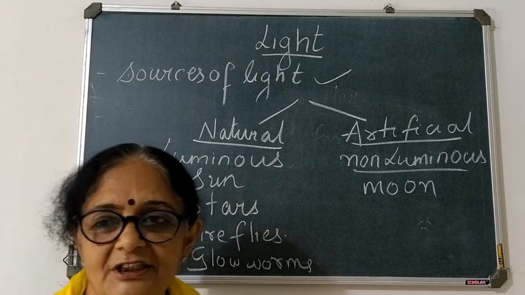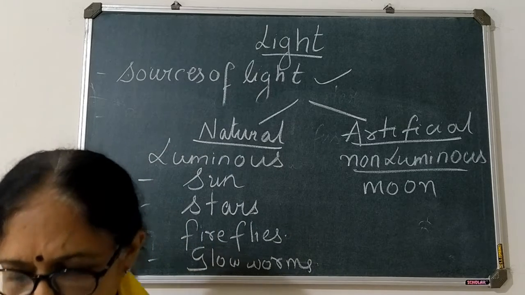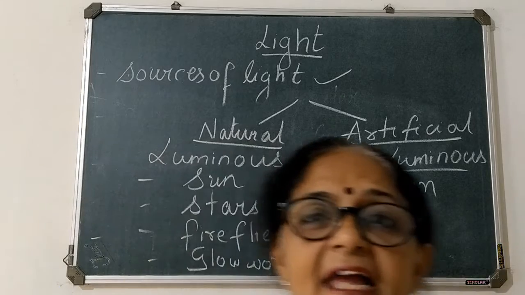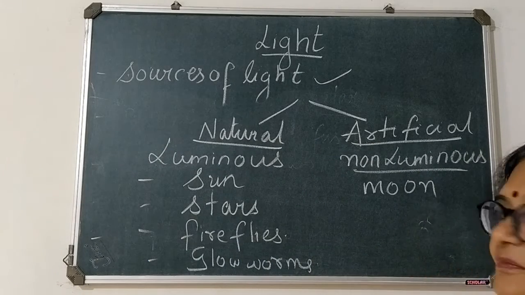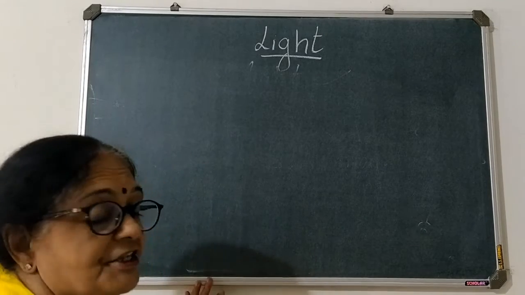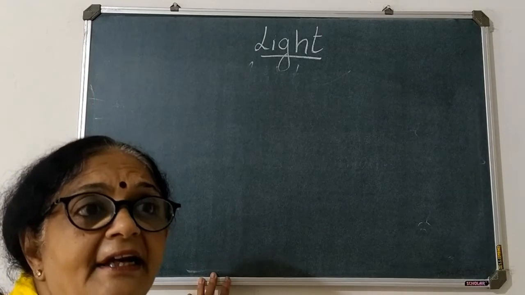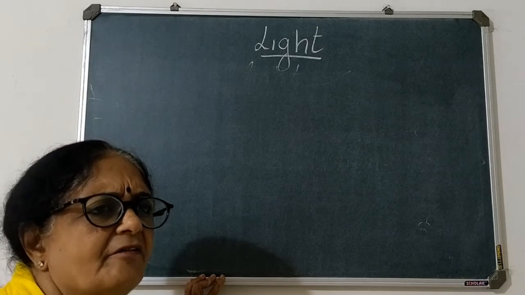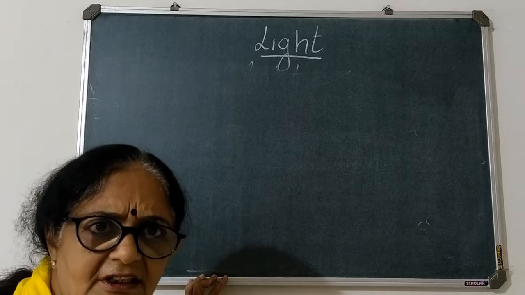Okay. Now let us take up the next topic, and that is, what do you understand by reflection? We will understand what is reflection. Okay. Now let us consider a source of light. Generally we can consider a bulb, or we can consider sunlight.